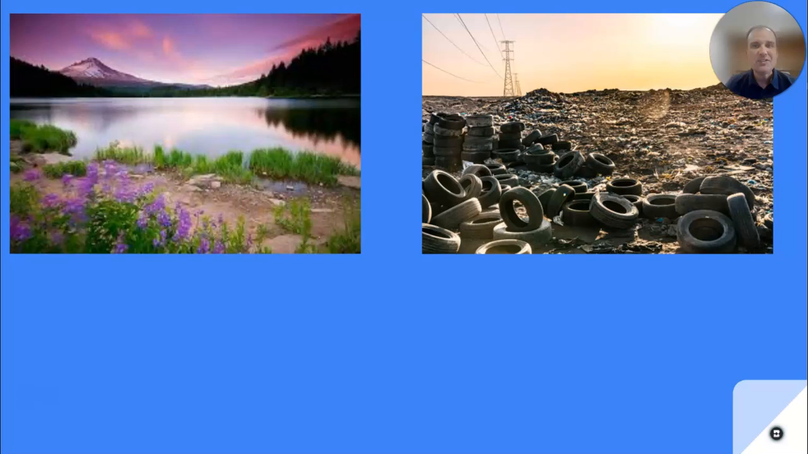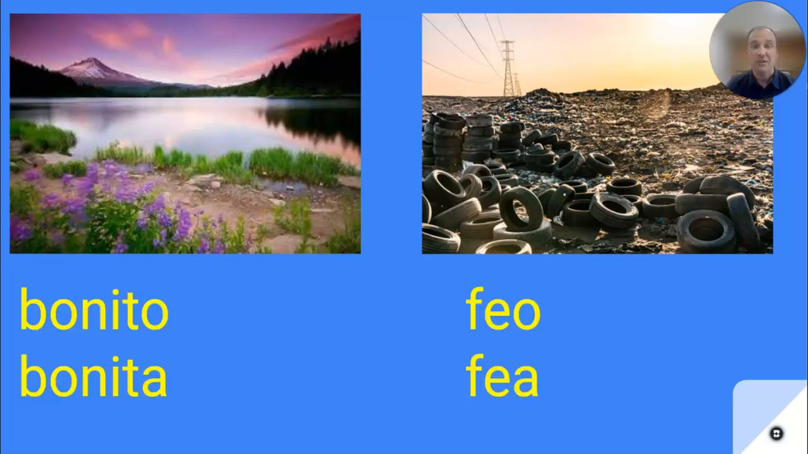Here we have two scenes. This first one is bonito. Bonito is pretty, or could be bonita. And then feo means ugly. All right, feo and fea both mean ugly. So bonito and feo, those are opposites.